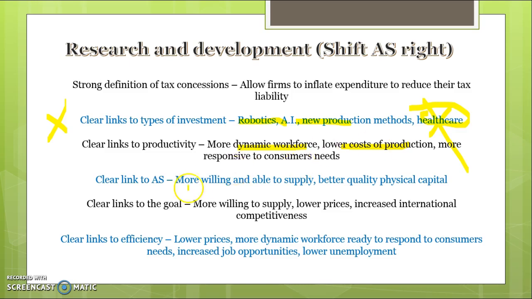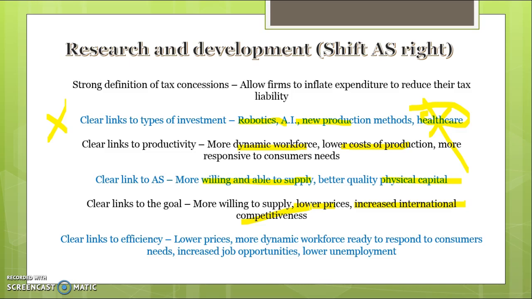When you're linking it to aggregate supply, these productivity improvements increase their willingness and ability to supply, particularly if they're investing in physical capital. And then link it to the goals more generally. So if it's a question on the goals, this talks about this willingness to supply. You can link it to lower prices. That leads to more willingness to supply, but also leads to increased international competitiveness, which keeps our prices down, creates jobs in Australia, which can then flow through to stimulate aggregate demand. They're the key things you want to talk about with this question.